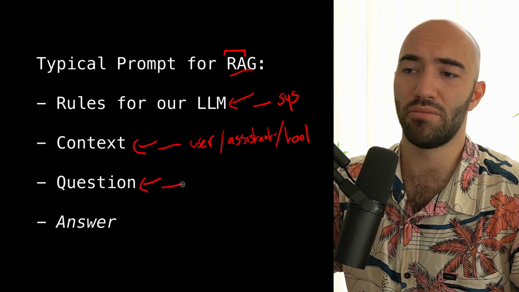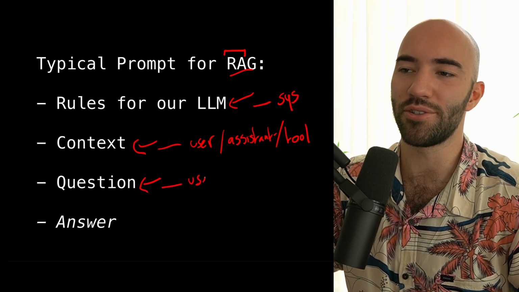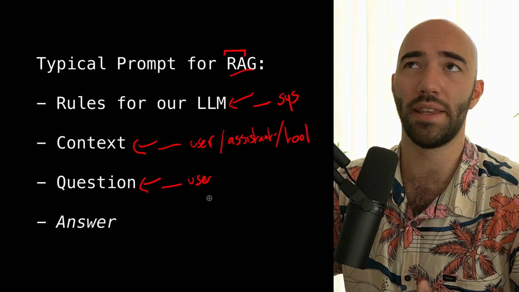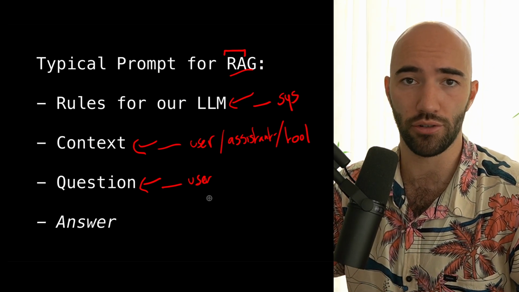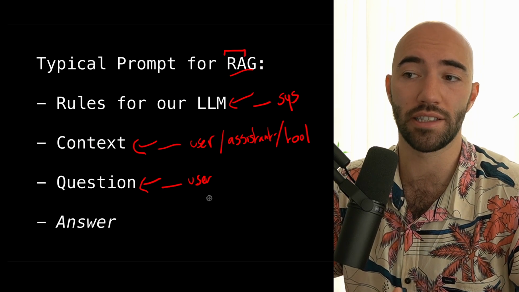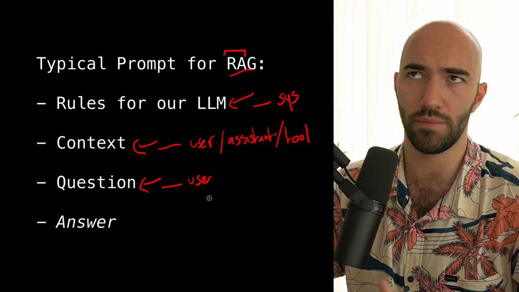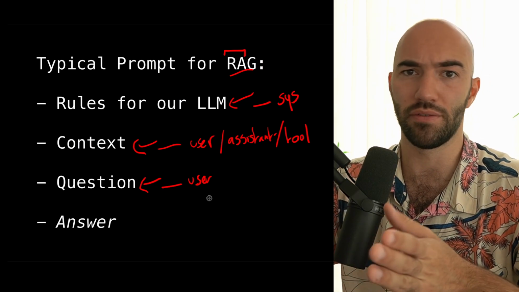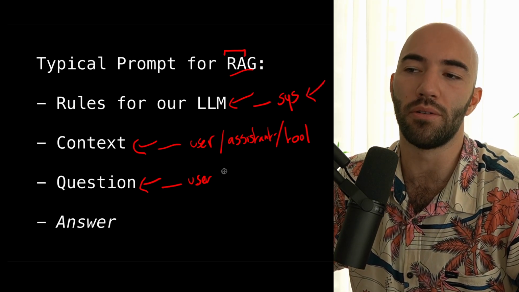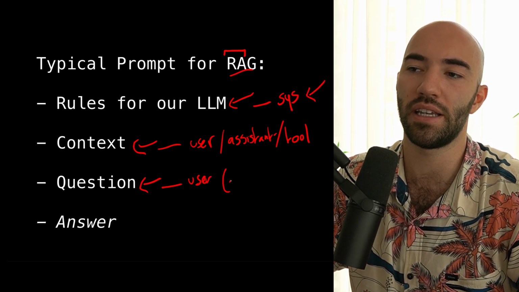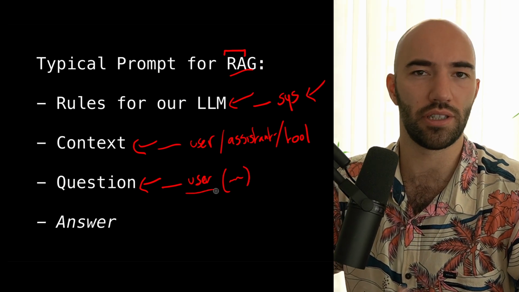It's usually a user message, of course. There might be some additional formatting around this. You might add a little bit of extra context, or some additional instructions if you find that your LLM sometimes veers off the rules that you've set within the system prompt. You might append or prefix something here, but for the most part, it's probably just going to be the user's input.